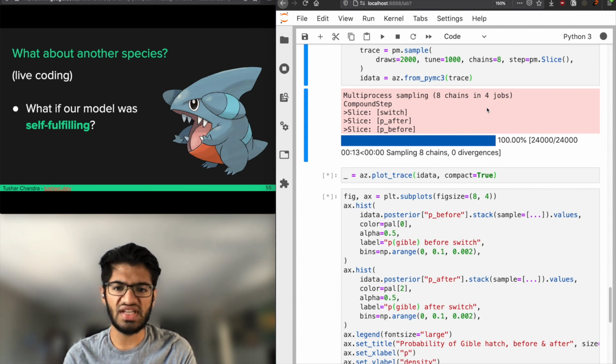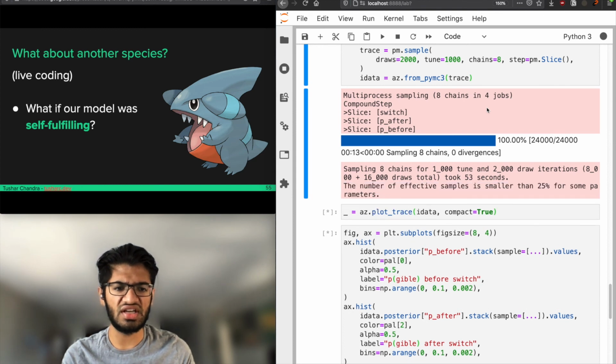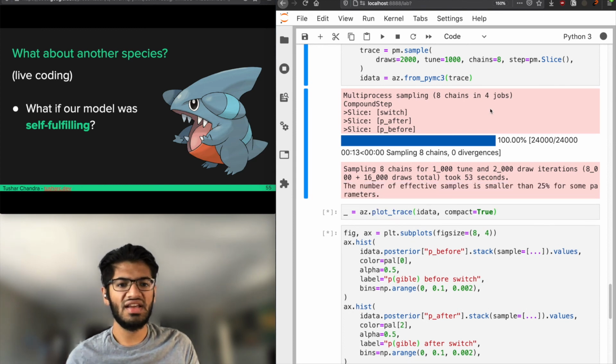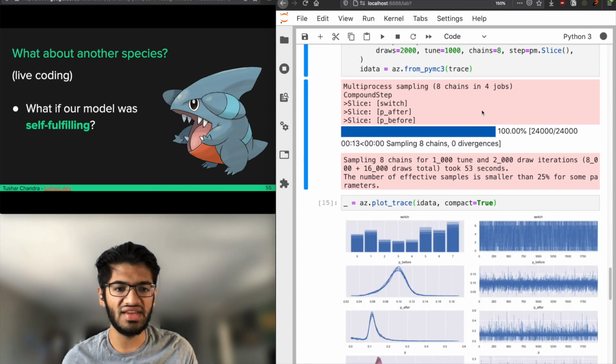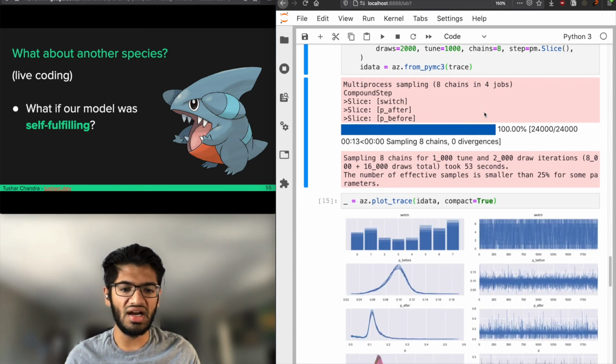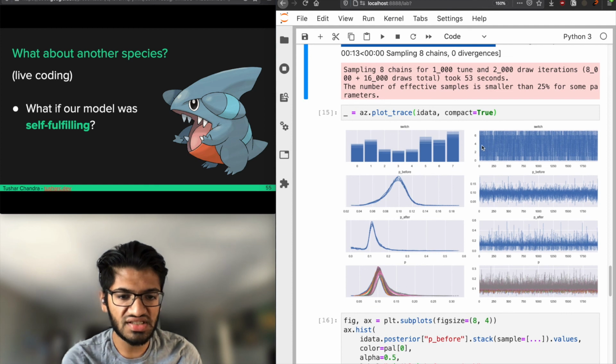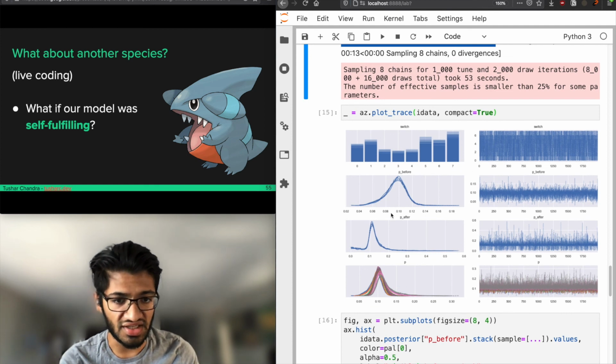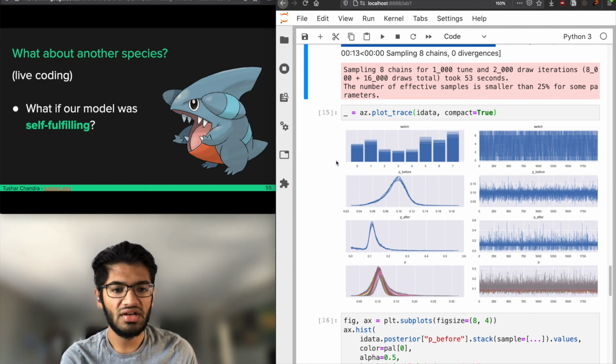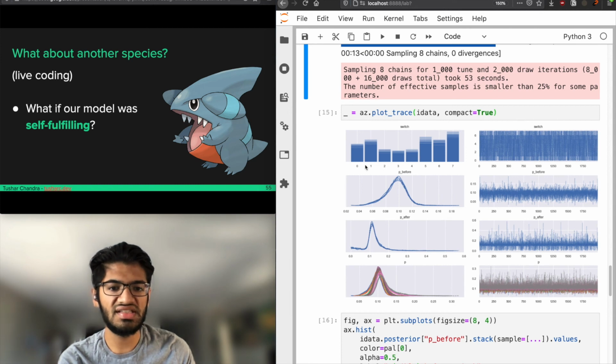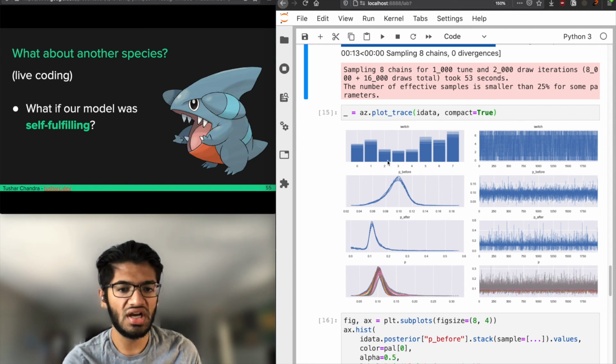So let's build the same model, and if the hatch rate didn't change, as we think it didn't for Gibble, then we'll see something interesting like this, where we see a pretty simple distribution over the switch. It's not certain that the switch occurred, right?